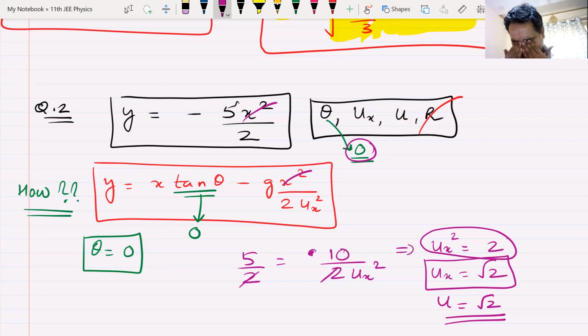Okay, anyone is there. Now coming to the question. How is it possible? Angle is 0. How is this thing possible? If angle is 0, I hope you can see this. If angle is 0, how is this a projectile? Now, can anyone enlighten me on this? If angle is 0, how can this be a projectile?